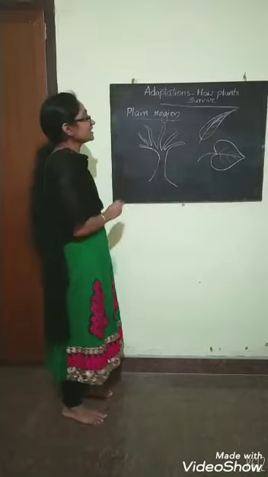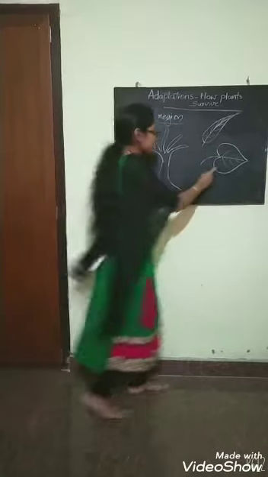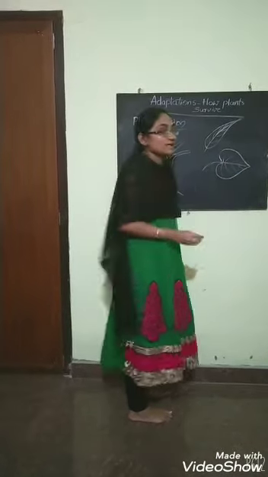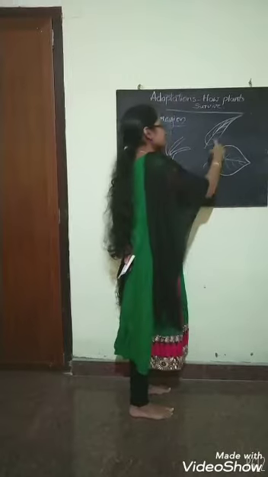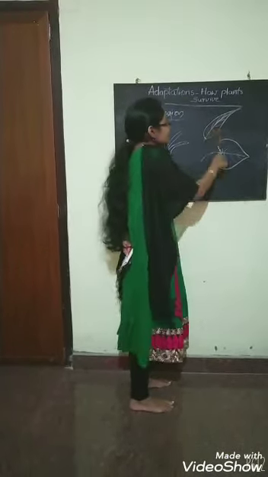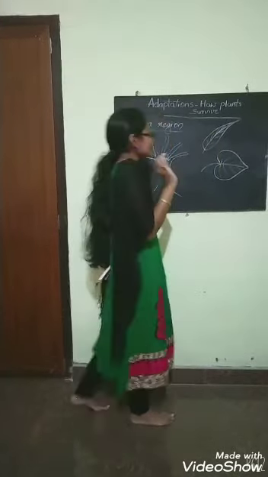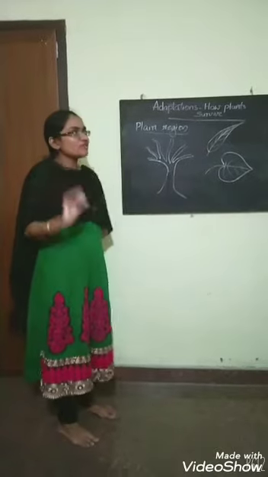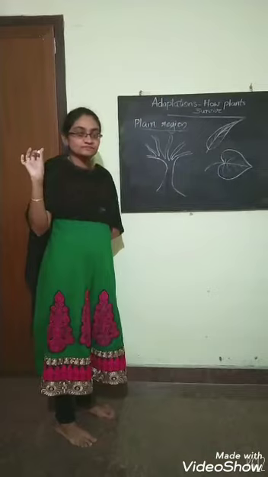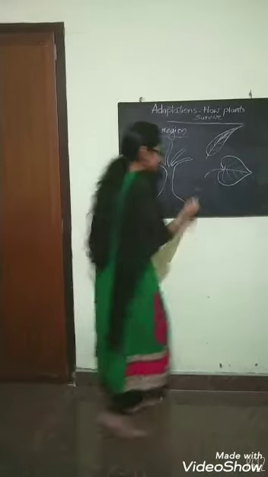The second one is that the leaves are very flat and thin. Here you can see a leaf. This is the diagram of a banyan tree leaf, and this is the leaf similar to a mango tree. So both these leaves are very flat and thin. So this is another adaptation. What is the advantage of these flat and thin leaves? You all know that on the leaf they have stomata.